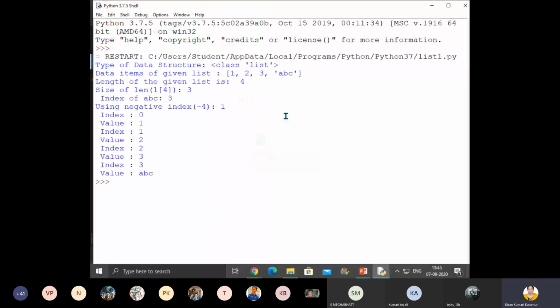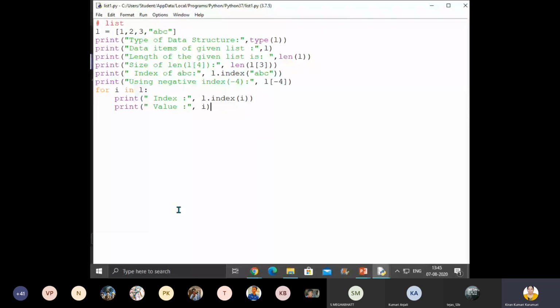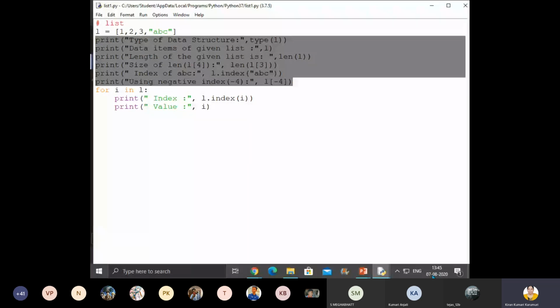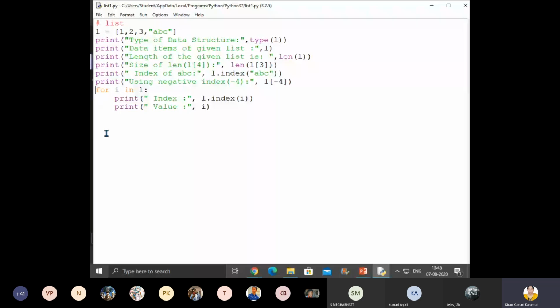Got it, children? So index 0 mein what is the value? 1. What is the value at index 1? 2. What is the value at index 2? 3. What is the value at index 3? ABC. Okay, children? Understood?